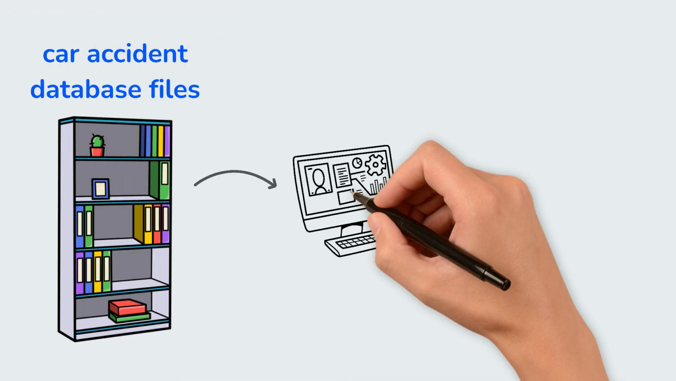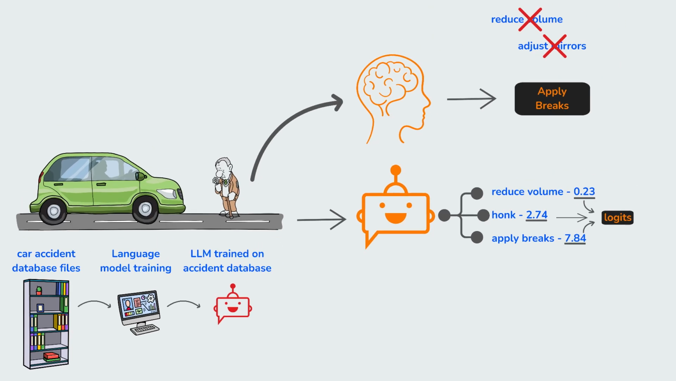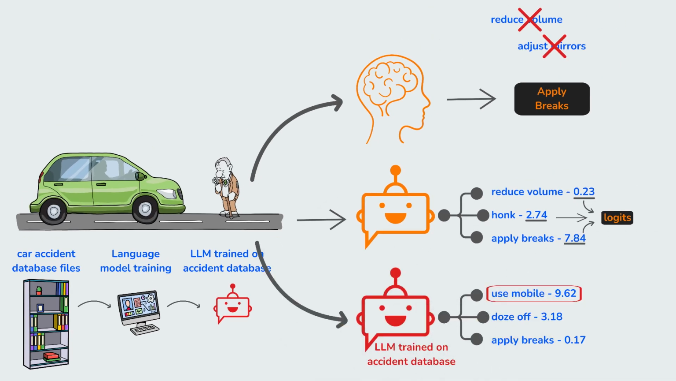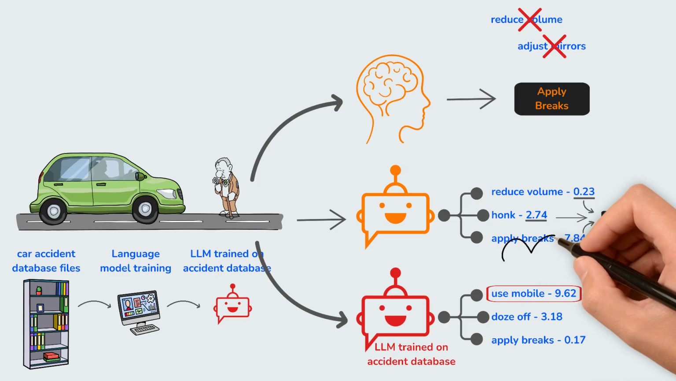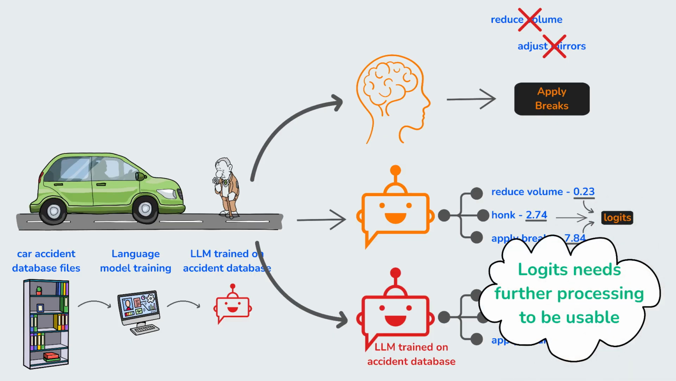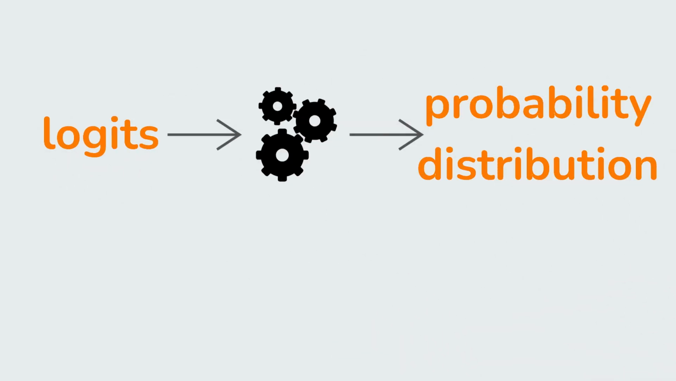For example, if you trained your model exclusively on a database of car accident reports, the model might see a car on the road and generate the token use mobile with a very high logit, because that's the pattern it learned. But logits are just messy numbers. They can be negative, they can be huge, and they don't add up to 100%. We can't roll a dice on them yet. We need a system to convert these messy logits into a probability distribution, a list of percentages that add up to 1. We need the Softmax.